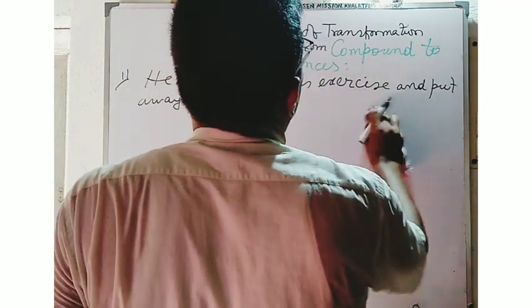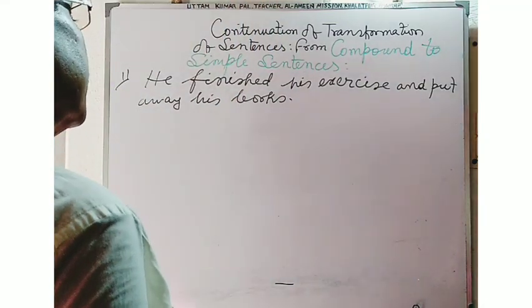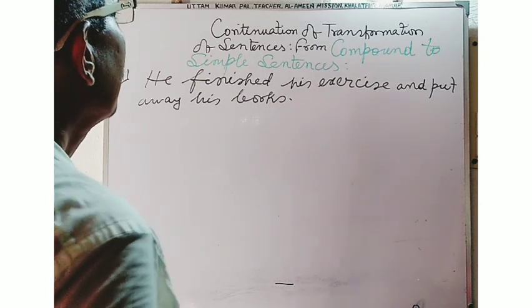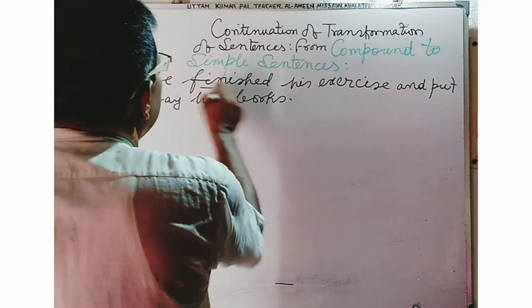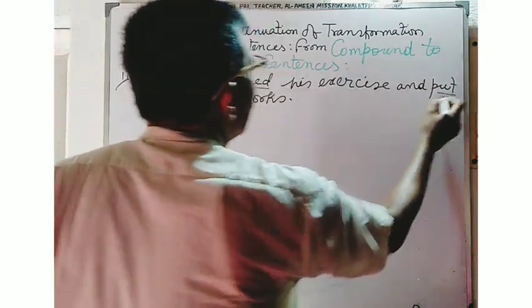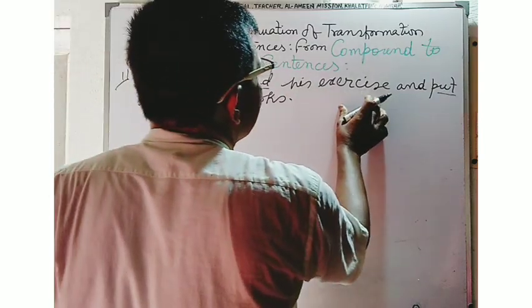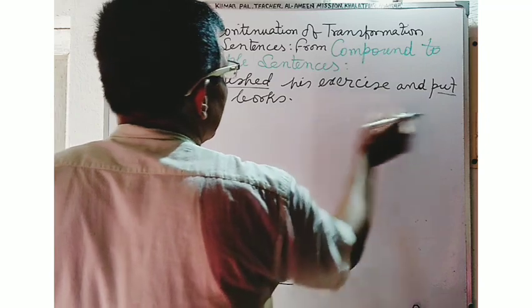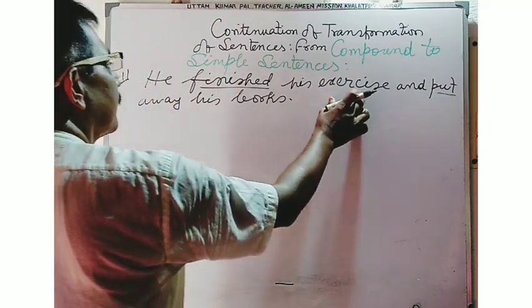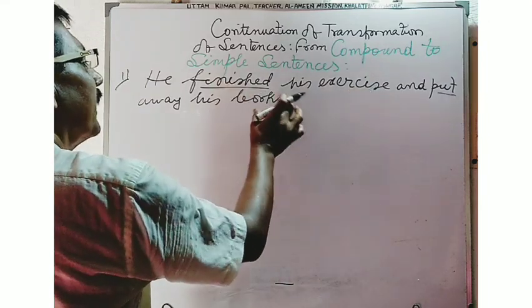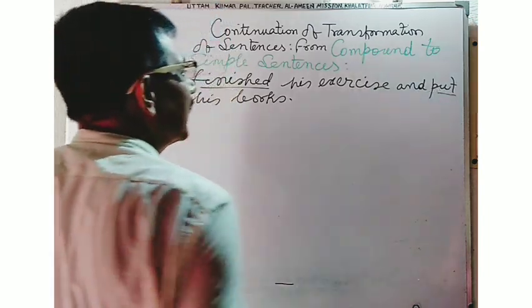This is a sentence containing two finite verbs. Finished is the main verb, put is also another main verb. He finished his exercise, he put away his books. These are the two main clauses combined by the conjunction and. So this is a compound sentence.